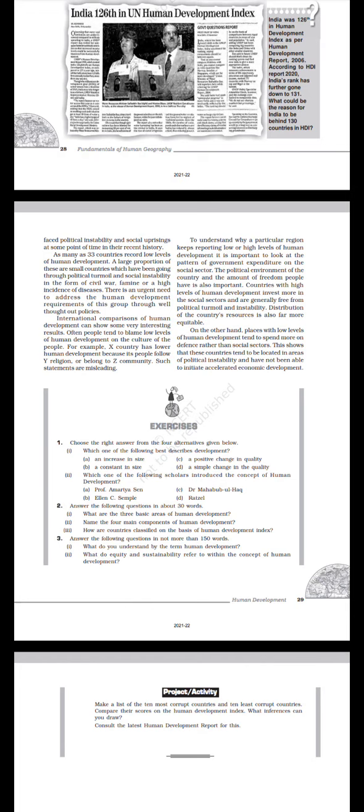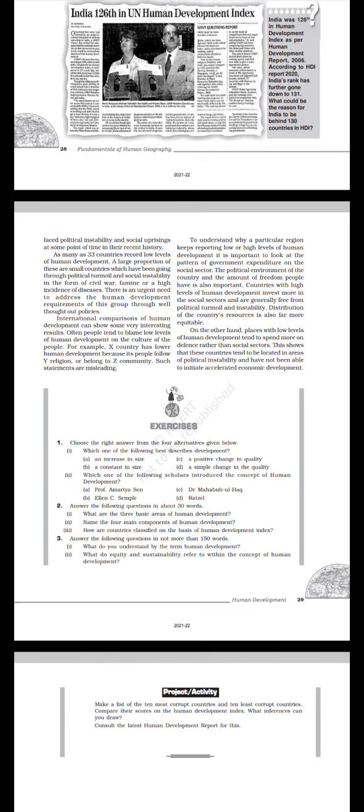Often, people tend to blame low levels of human development on the culture of the people. For example, X country has lower human development because its people follow Y religion or belong to Z community. Such statements are misleading.